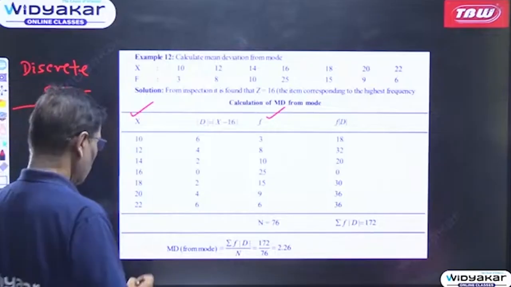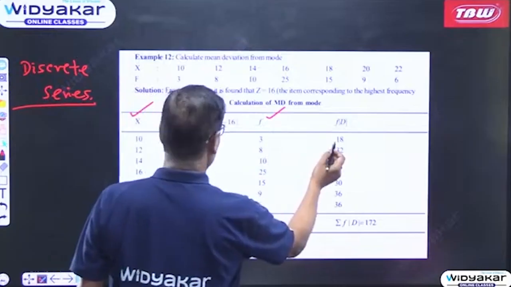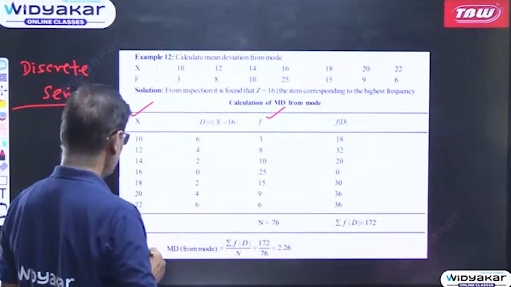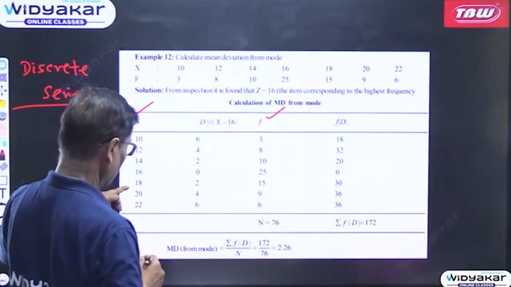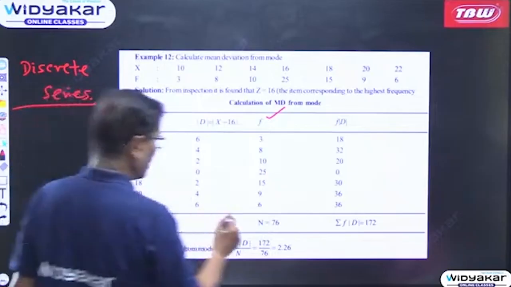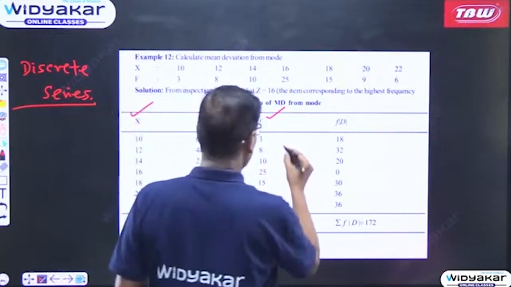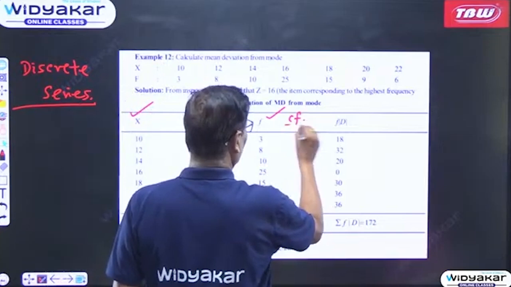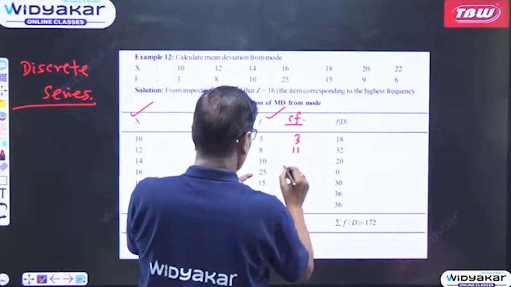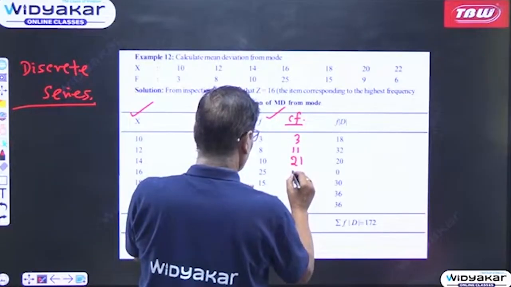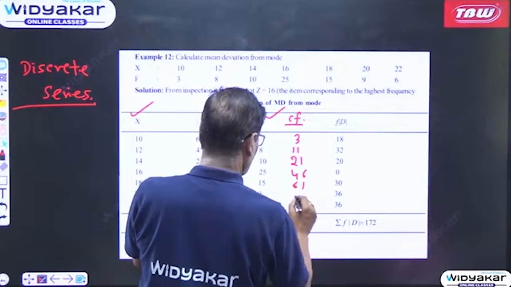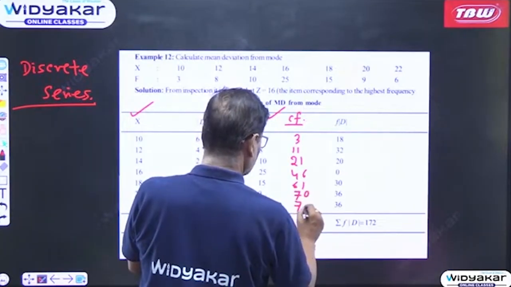Mean deviation from mode. First of all, n is equal to 76. Now you have to take the cumulative frequency, which will be 3, 11, 21, 46, 61, then 70 and 76.